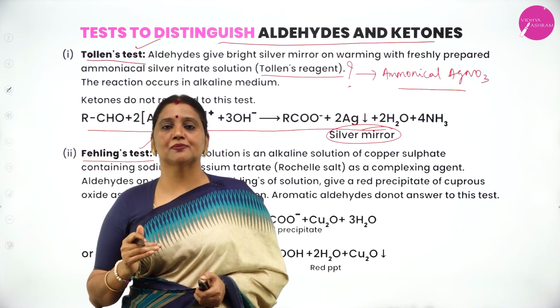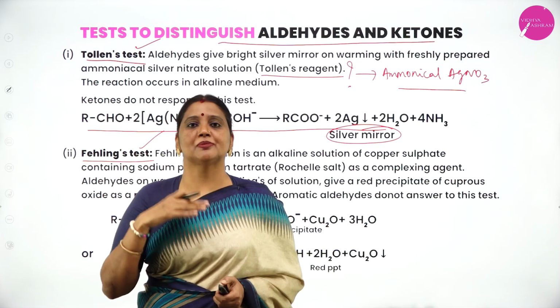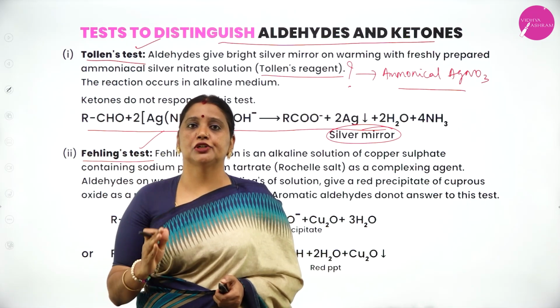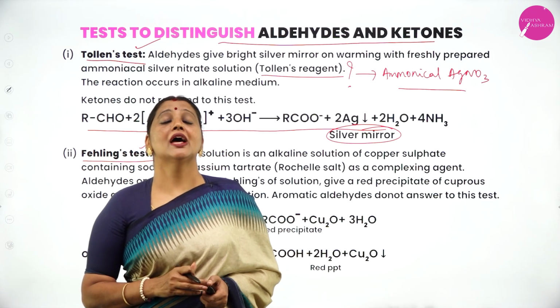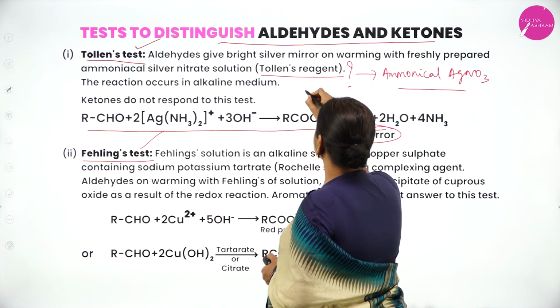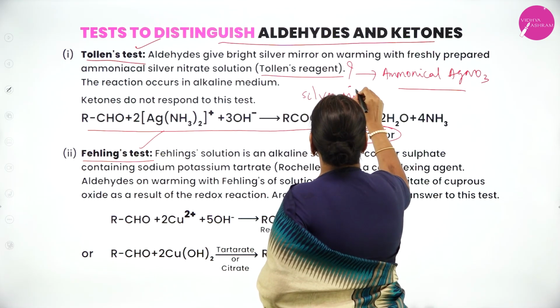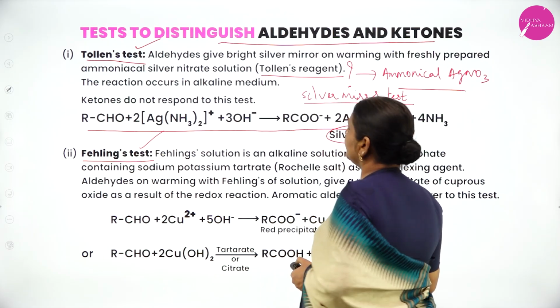If you get a black precipitate or shining silver mirror, it is an aldehyde. If you don't get any black precipitate or silver mirror, it is a ketone. This is one of the tests used to distinguish between aldehyde and ketone. Tollens' test is also called the silver mirror test.